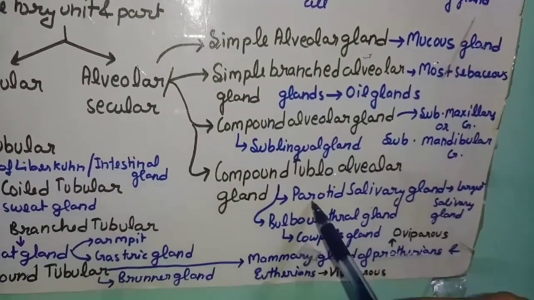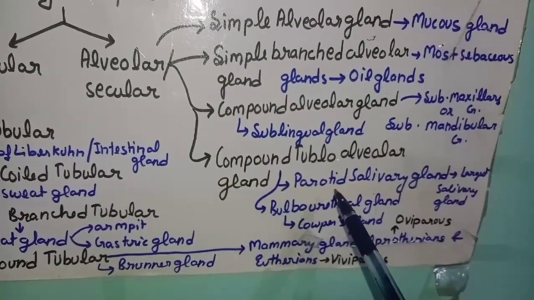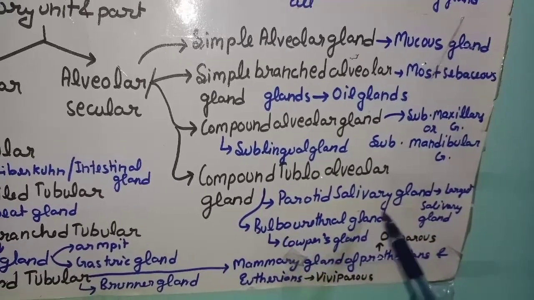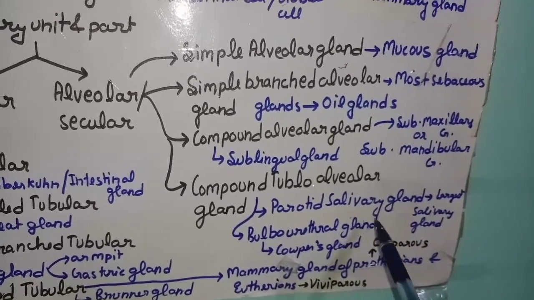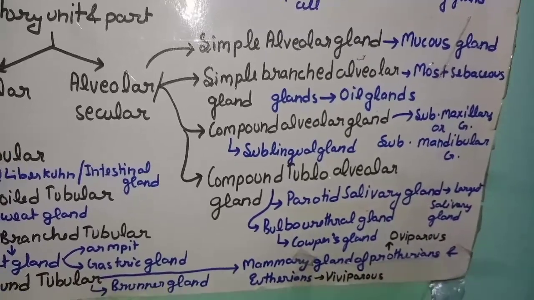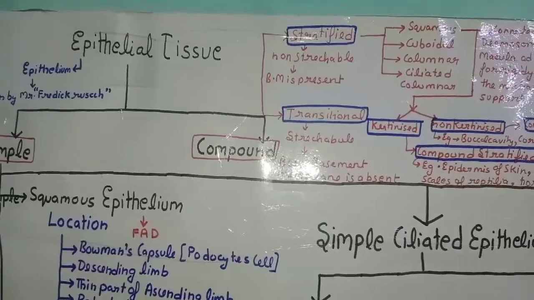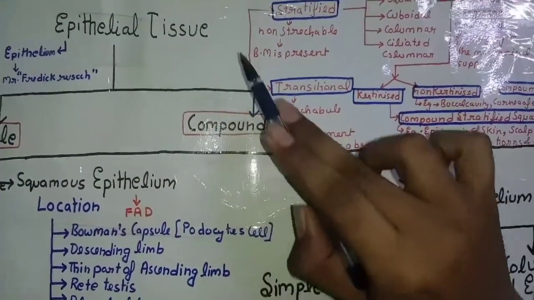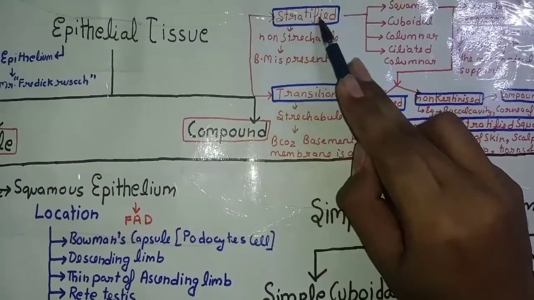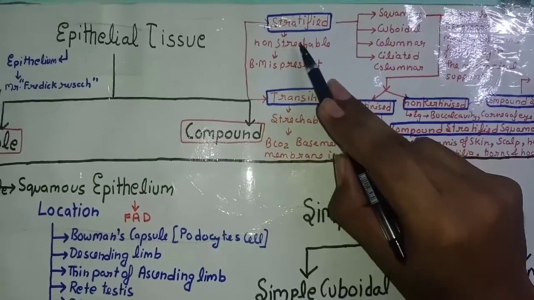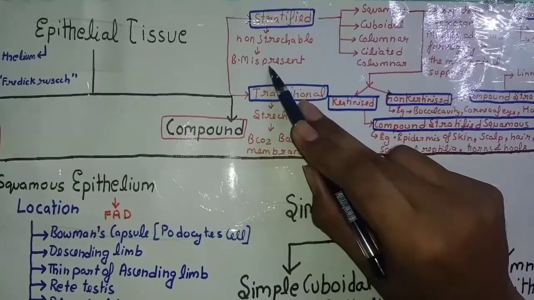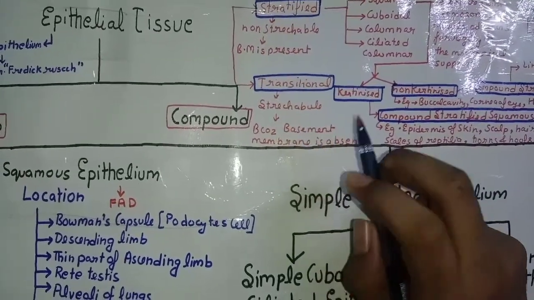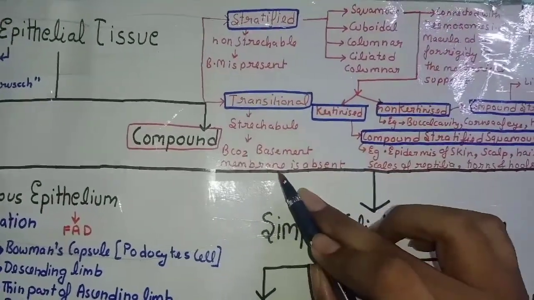And compound tubuloalveolar gland, whose example is parotid salivary gland, which is the largest salivary gland, and bulbourethral gland, which is Cowper's gland, present in the male reproductive system. So these are all about the simple epithelial tissue. Now coming to compound epithelial tissue, it is divided into two parts, stratified and transitional. Stratified is non-stretchable, in which basement membrane is present. Transitional is stretchable, because the basement membrane is absent.